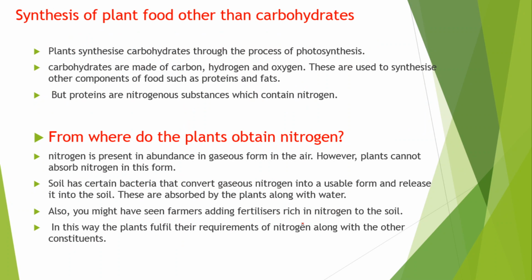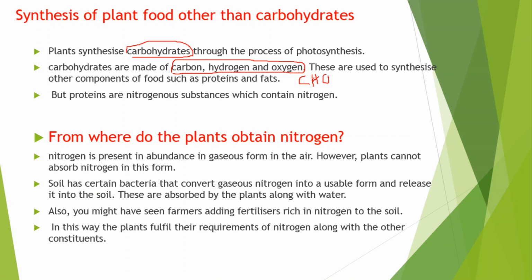Now, synthesis in plants. I told you in the beginning about the different components of food, that is carbohydrates, proteins and fats, right? Through photosynthesis plants synthesize carbohydrates, and carbohydrates are made up of carbon, hydrogen and oxygen. CHO, remember, CHO. Carbohydrates are made up of carbon, hydrogen and oxygen.